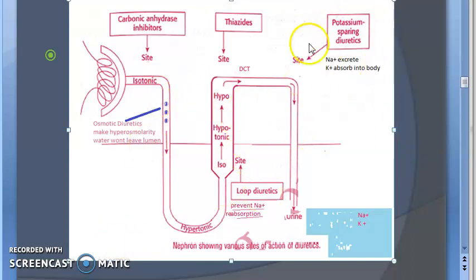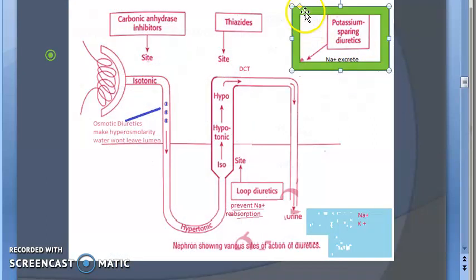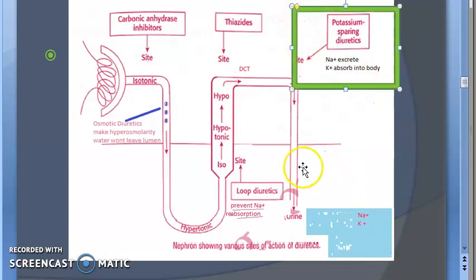Then potassium sparing diuretics. Why do you need potassium sparing diuretics basically? See, when sodium is being removed, even potassium is getting removed. Our intention was to remove sodium so that we will not retain water, but as a side effect, we are losing potassium also.